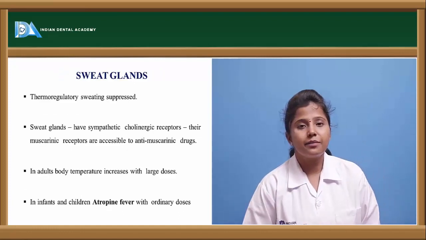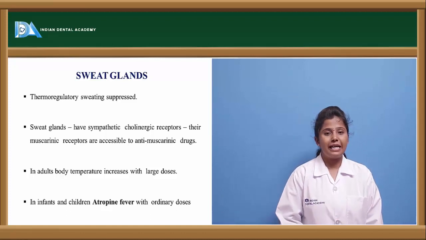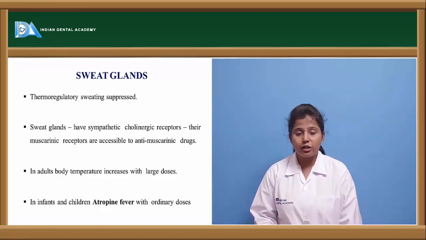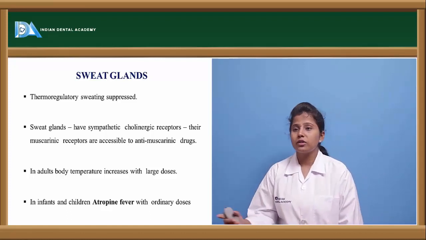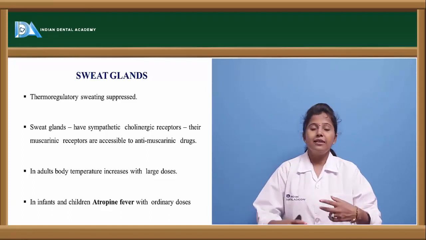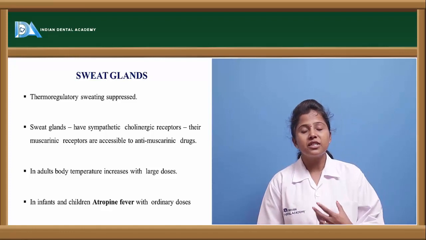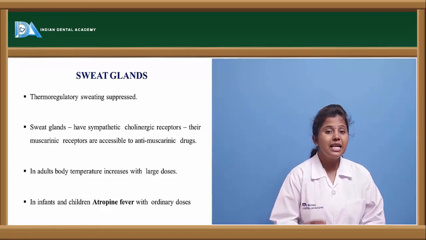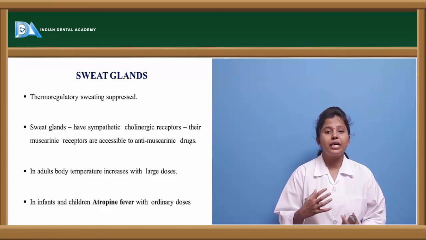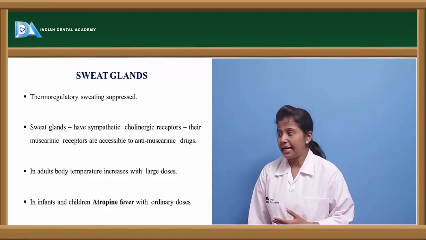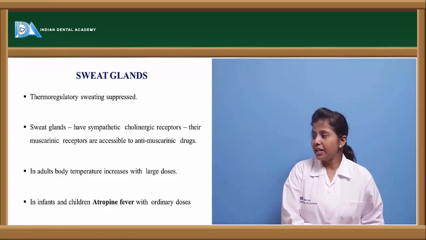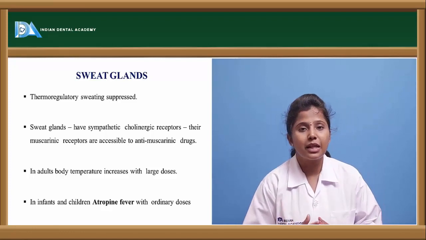What are the effects on sweat glands? Even the sweat gland secretions can be reduced because of these antimuscarinic effects. If the sweating is not taking place properly, then the temperature inside the body will increase. The thermoregulation of the body can be altered because of these antimuscarinic drugs, and in adults the body temperature will increase with larger doses.